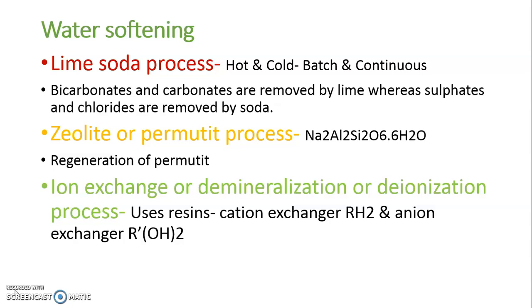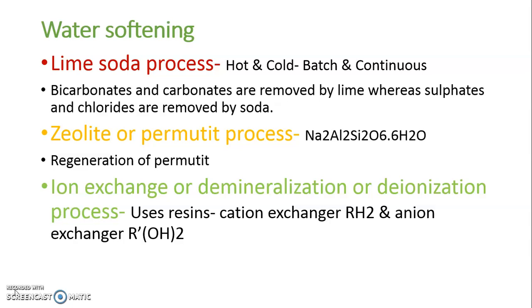The process has the advantage that it removes 100% of calcium and magnesium ions, whereas simultaneously the process has a disadvantage too, that it doesn't take anions into account. It removes only the cations, calcium and magnesium, but it doesn't remove anions like chloride, sulfate, carbonates, bicarbonates, etc. Furthermore, permutit and zeolite are easy to use. Once they are exhausted, they can be easily regenerated by using brine solution. Brine solution is 10% sodium chloride.